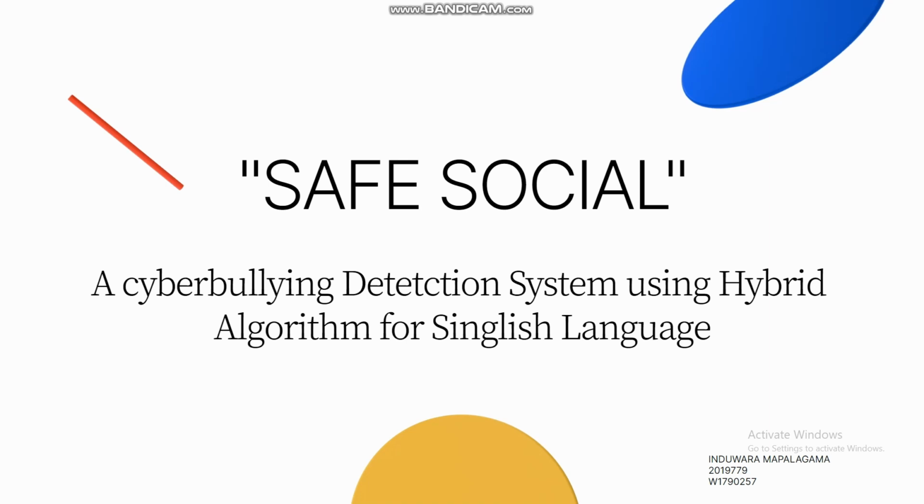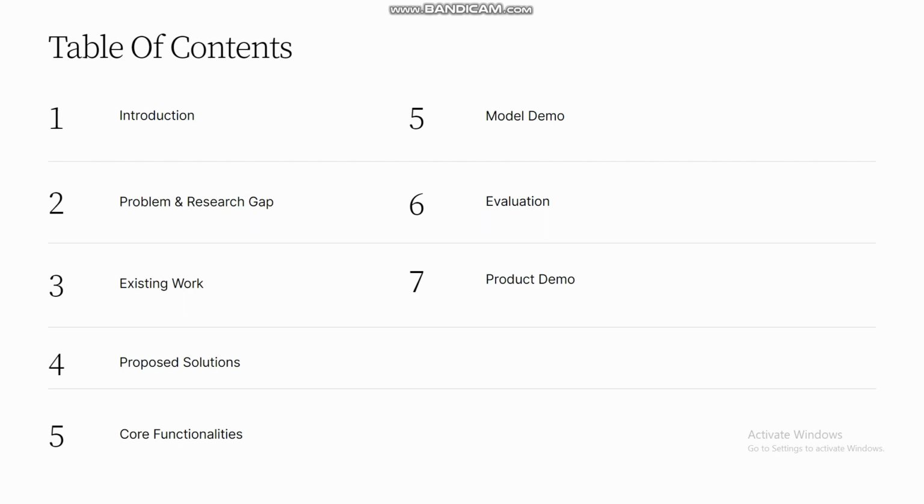So today I'll be demonstrating my final year project, which is called Safe Social. This is actually a cyberbullying detection system using a hybrid algorithm for Singlish language. So today I'll be covering 7 topics, which are introduction, problem and research gap, existing work, proposed solutions, core functionalities. Then I'll move on to a model demonstration, then the evaluation of the project, and then the product demonstration finally.